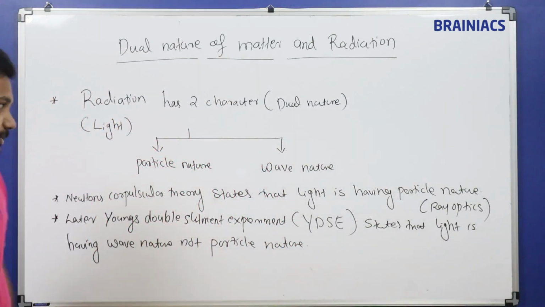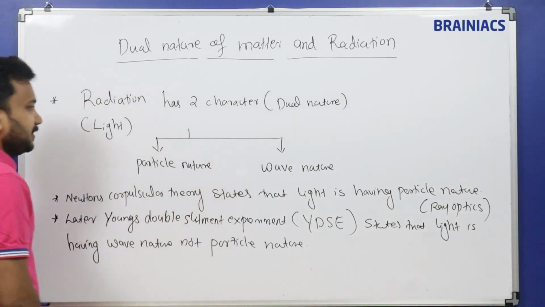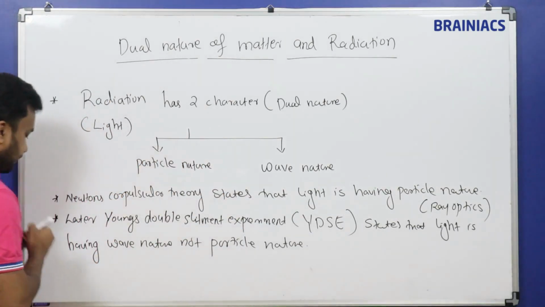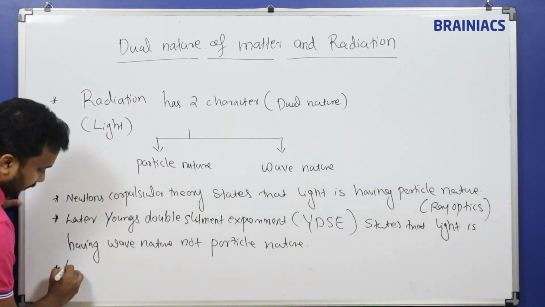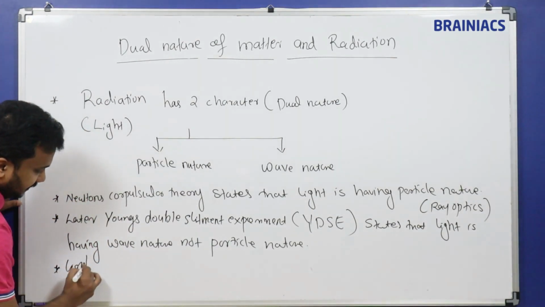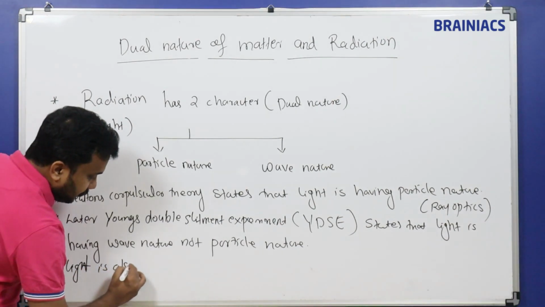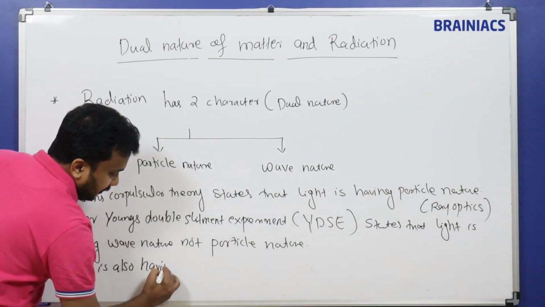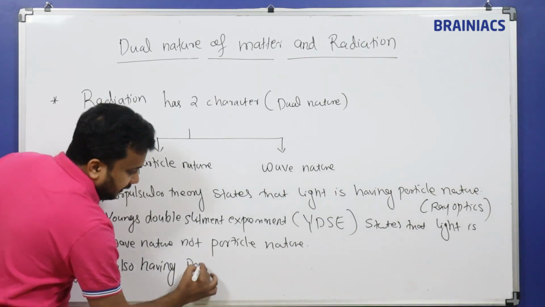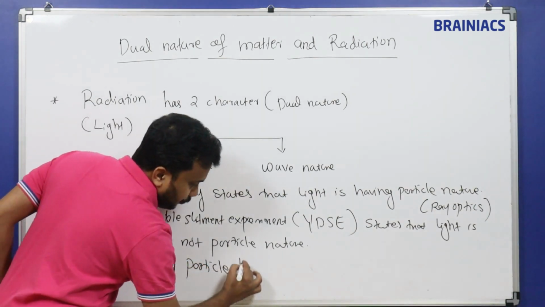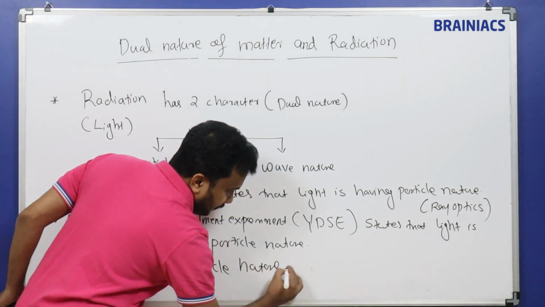But again, as per modern physics, as per this chapter, it comes and tells us that no, light is also having particle nature. Light is also having particle nature.